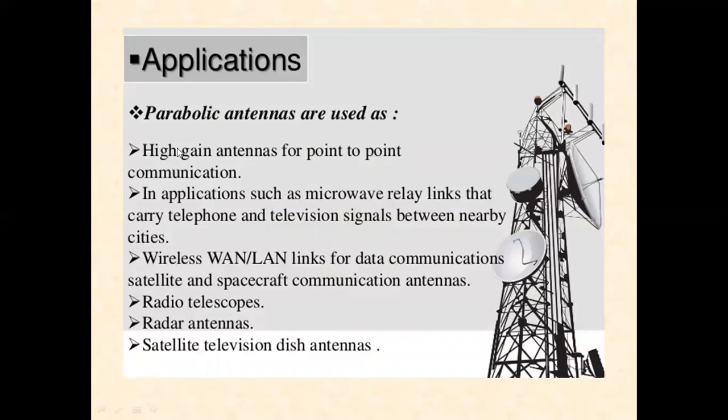Parabolic antennas are used as high gain antennas for point-to-point communication. In applications such as microwave relay links that carry telephone and television signals between nearby cities. Wireless WAN, LAN for data communication applications. Satellite and spacecraft communication antennas. Radio telescopes, radar antennas, satellite television dish antennas. All these are the application areas of the dish antenna.